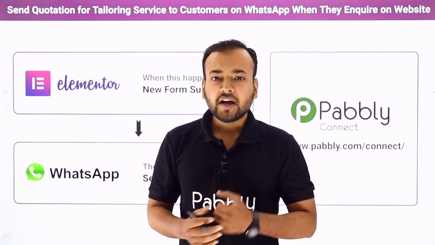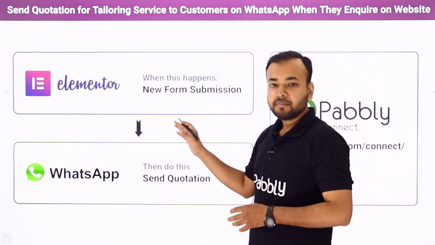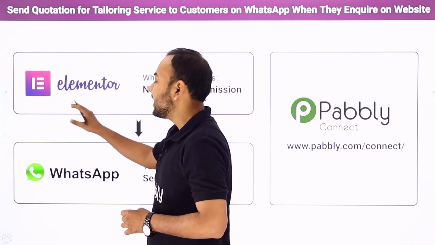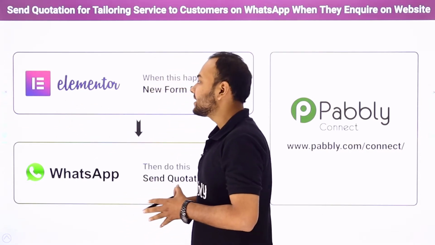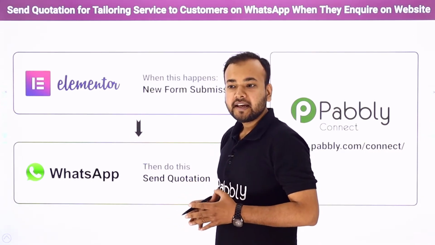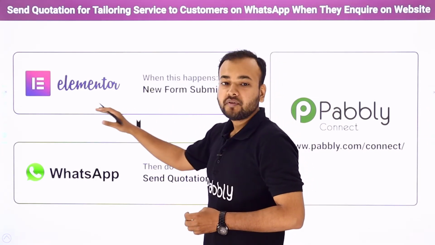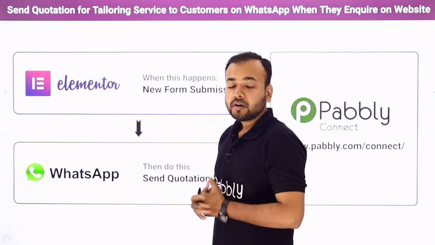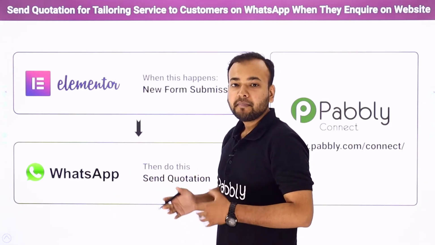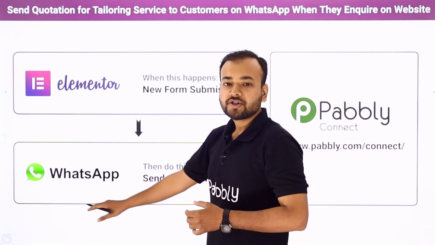Now to get this done you have two ways. One is that as and when you receive a new form submission or an inquiry in a form that has been created with the help of the Elementor application. We have taken the example of Elementor; you can use any other form building application as well, like Jotform or Typeform, right? So you receive an inquiry here in this form. Now you are going to manually sort out the details of the person who has inquired, then come to WhatsApp, manually type a message for that person, attach your tailor service quotation, and send it on WhatsApp.